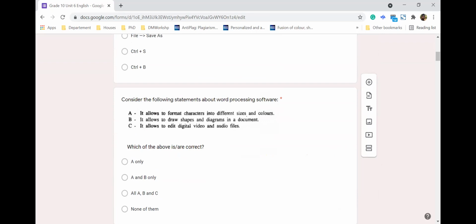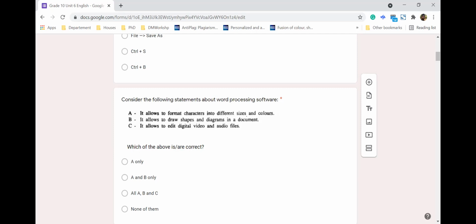Second, it allows drawing shapes and diagrams in a document. Actually, in Word, you can draw shapes and diagrams. But the third one is editing digital video and audio. We have not discussed these things yet, but word processing definitely is not software for doing this. So the answer is A and B.